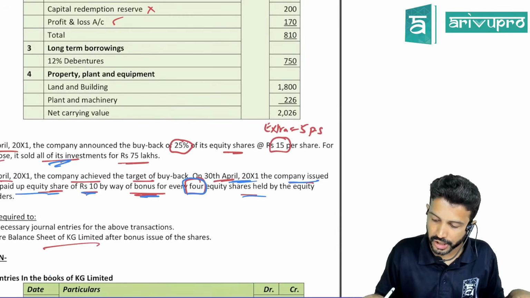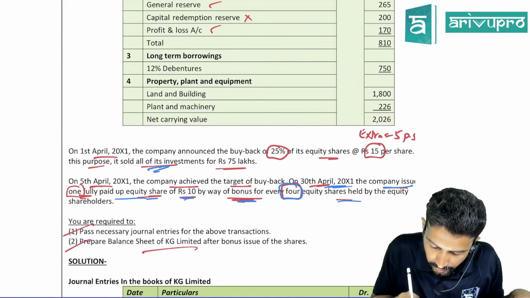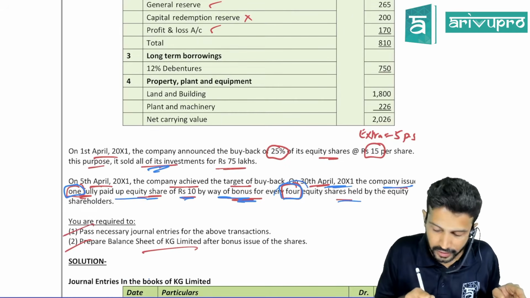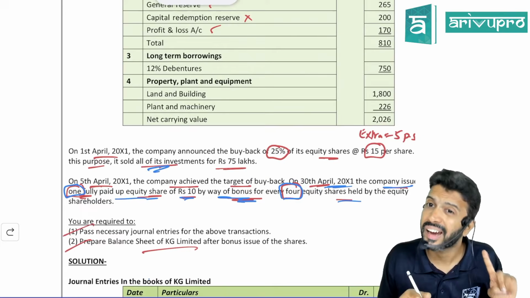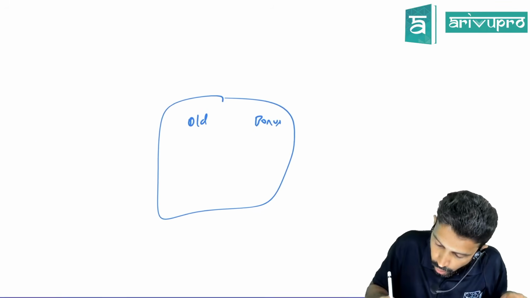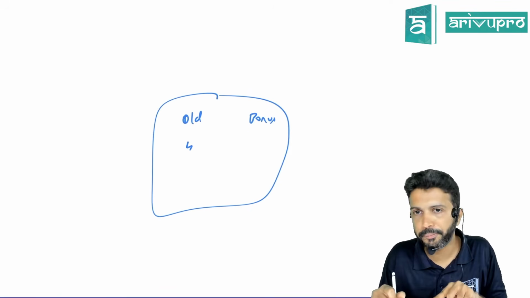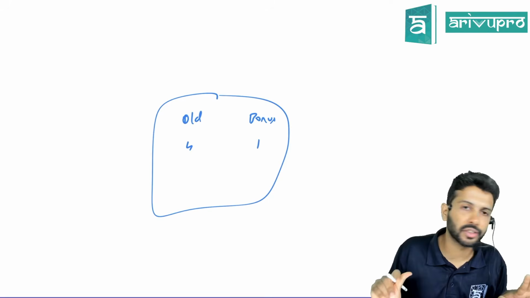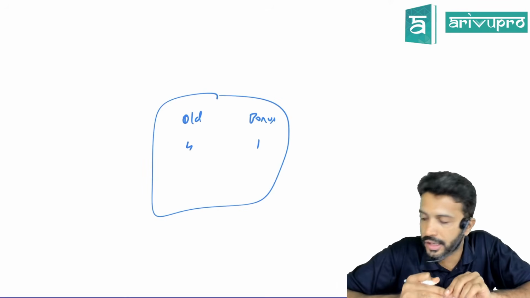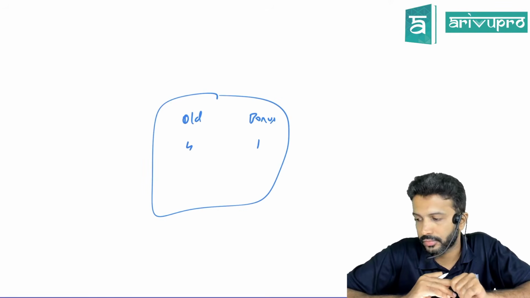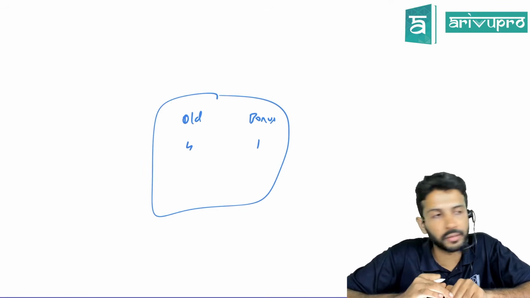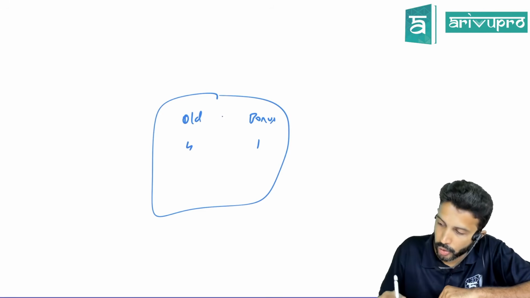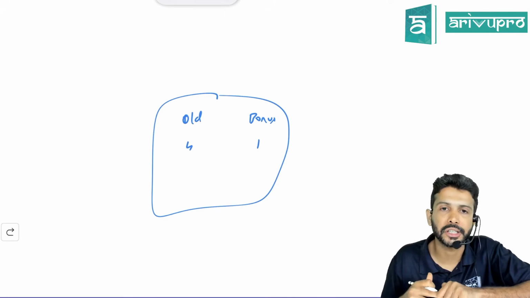Here, what is the scheme? The company issued 1 fully paid up equity share as bonus for every 4 shares held. If you are already holding 4 shares, you will get 1 as bonus, is what the question is telling us. Correct? Any confusion in that particular component? Everyone okay?